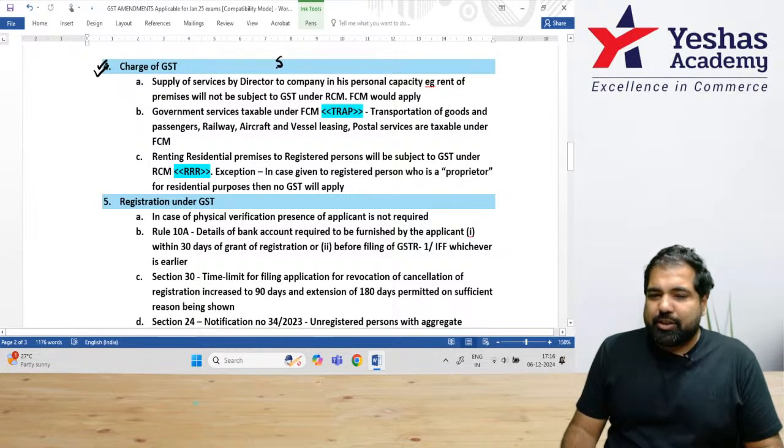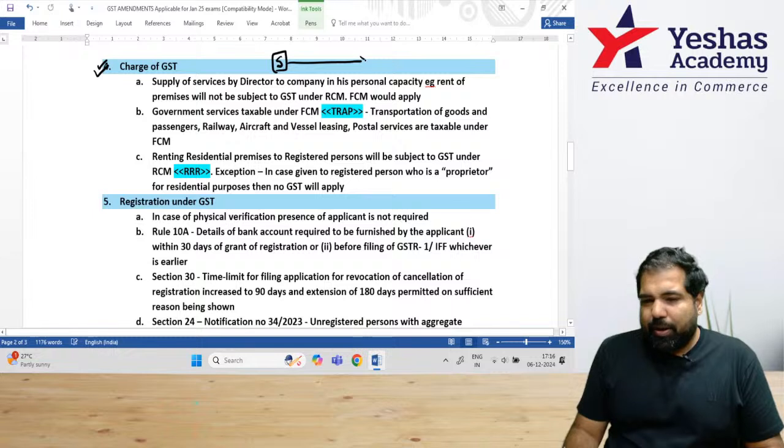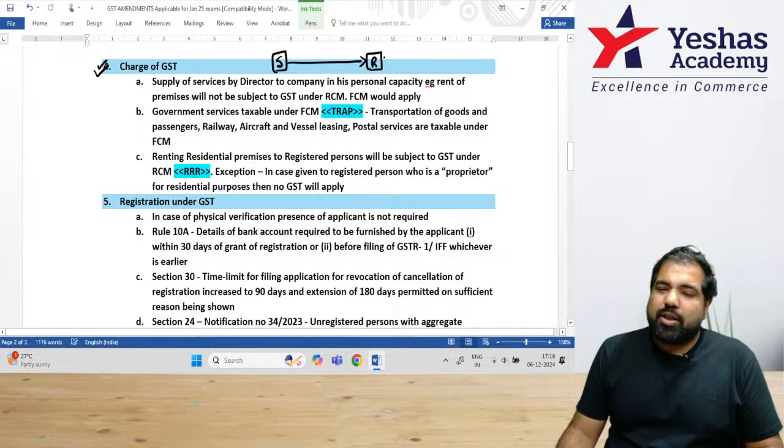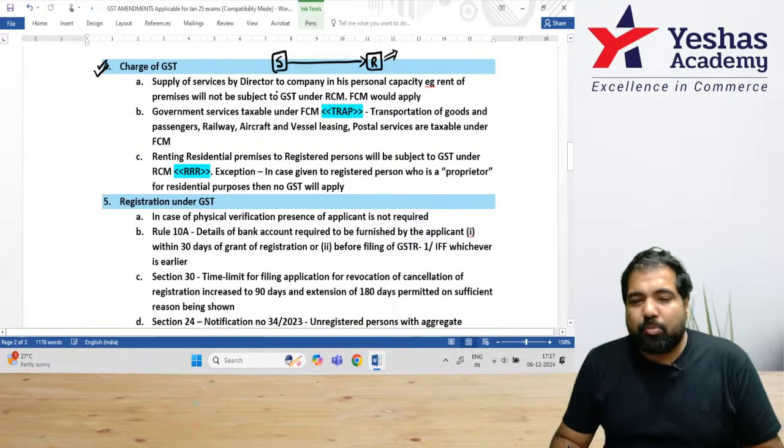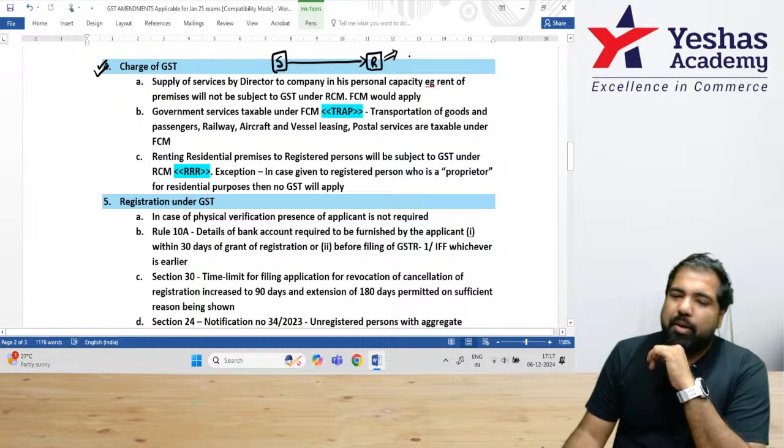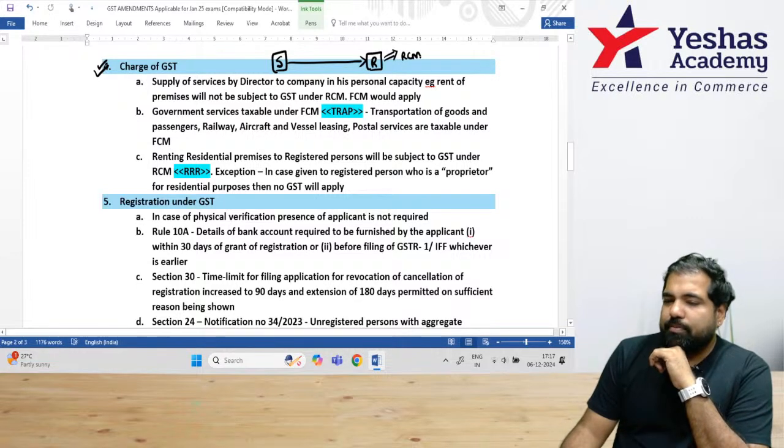I'm just going to draw, this is the supplier. They supply you, example, a lawyer supplying legal services, and you are the recipient. You will not just bear the burden of the GST, but you will also pay the GST to the government. That means instead of paying the supplier, you will pay directly to the government. This mechanism is called RCM.